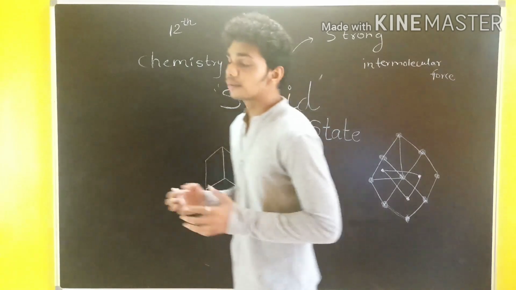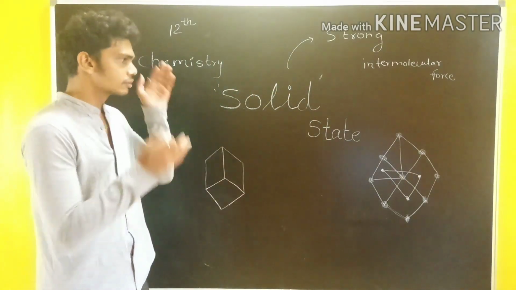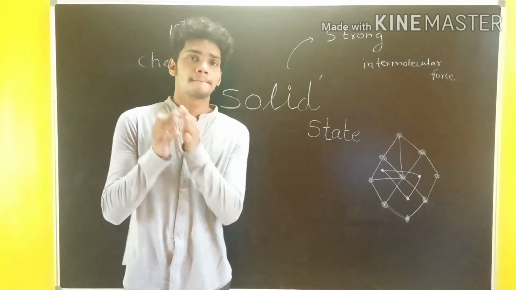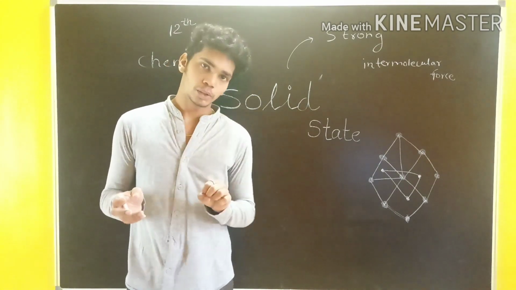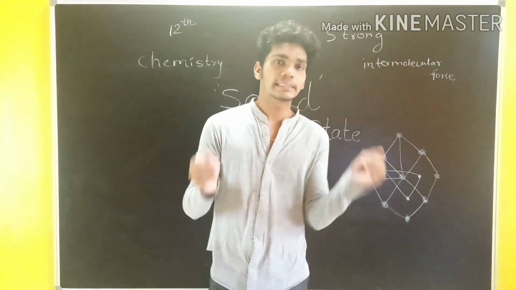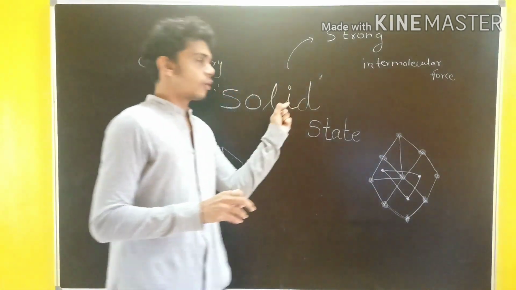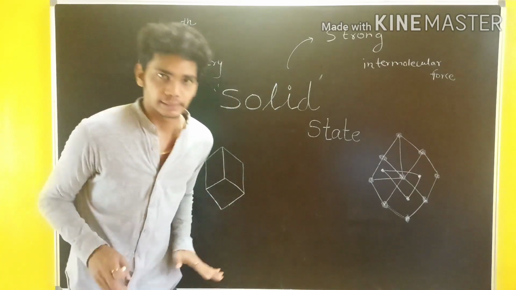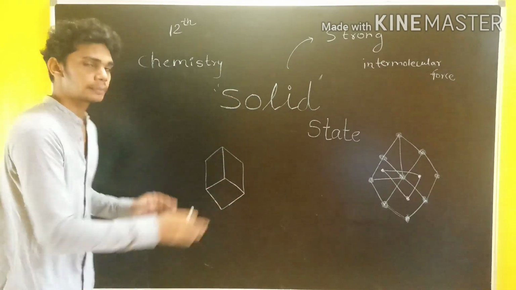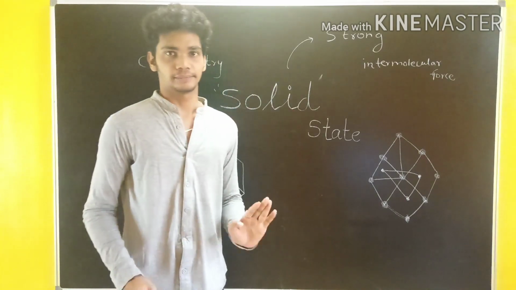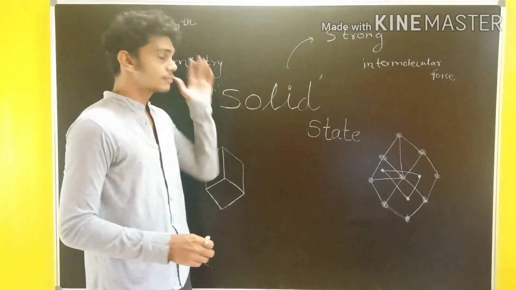Okay, now what is the unit of the solid? Means, what is the structural part of the solid? It can be atoms, molecules, or particles. In this chapter we are going to talk about the smallest unit of the solid as a particle. So while studying this chapter, by particle we mean the smallest part of the solid, and we have to understand that. Okay, so let's start with the solid state.